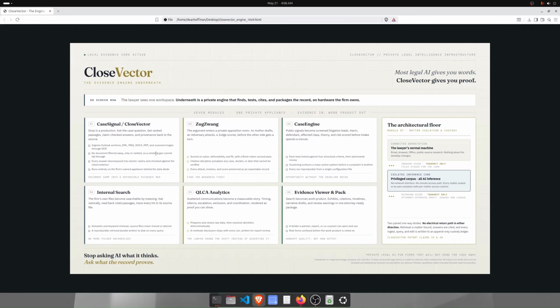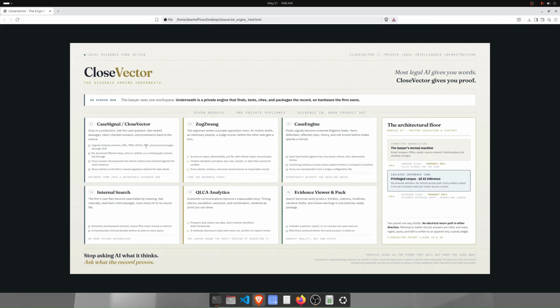What we do is much more of an underneath, kind of an engine layer. And I'll just go through these very briefly. CaseSignal is the e-discovery component for CloseVector. CloseVector is kind of like the hardware component. If you're going to set up local air-gapped equipment, if you've ever done it, it is not a simple thing. You can go buy it, but getting it to work right and optimizing it and the speed and the stack and making sure that everything works properly and all the components is not a simple task.